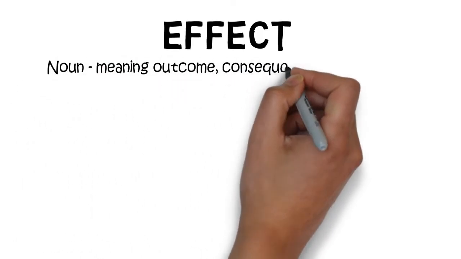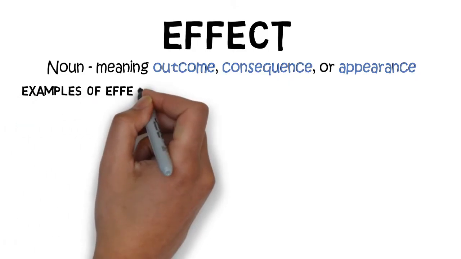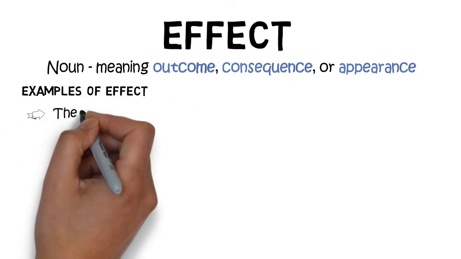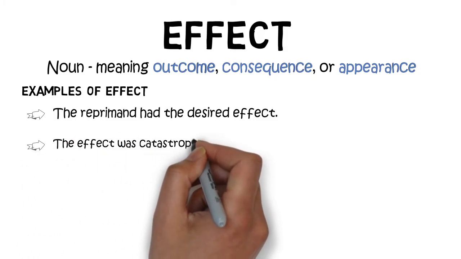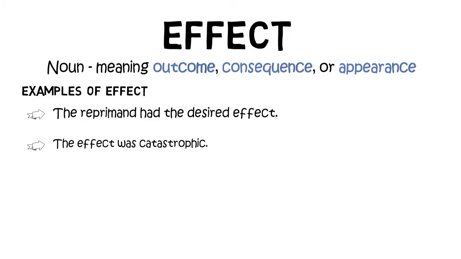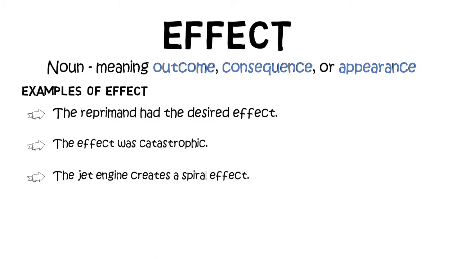Next, let's look at effect with an E. Now this one is a noun, and it means outcome, consequence, or appearance. Here are some examples with effect. The reprimand had the desired effect, the desired outcome. The effect was catastrophic. The consequence was catastrophic. The jet engine creates a spiral effect, a spiral appearance.